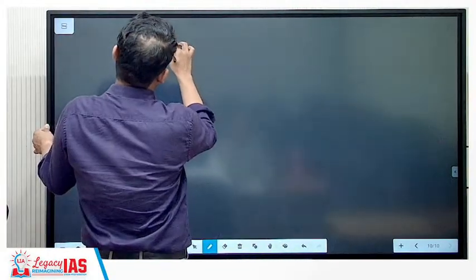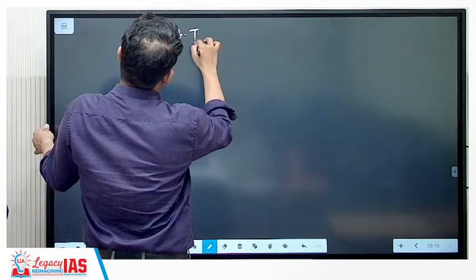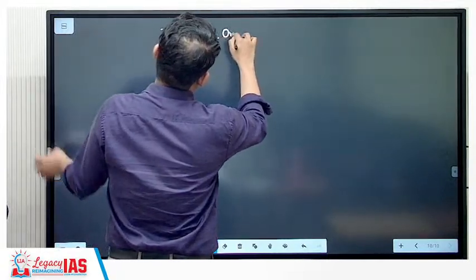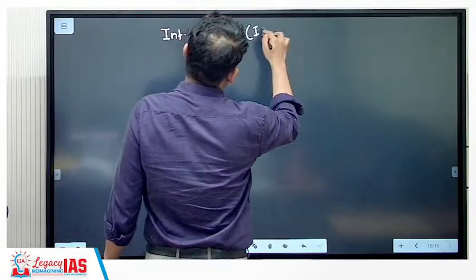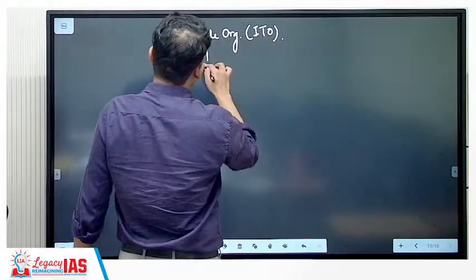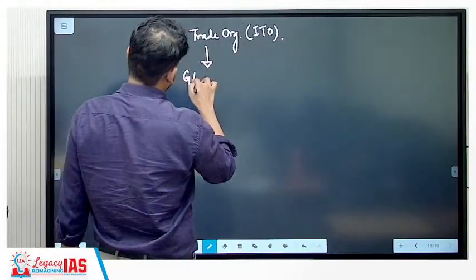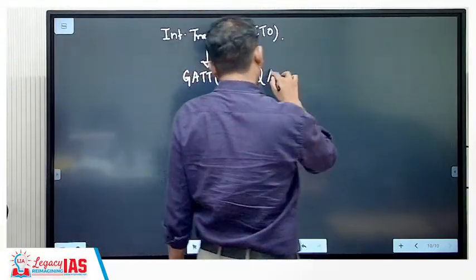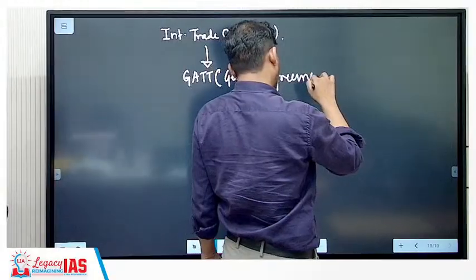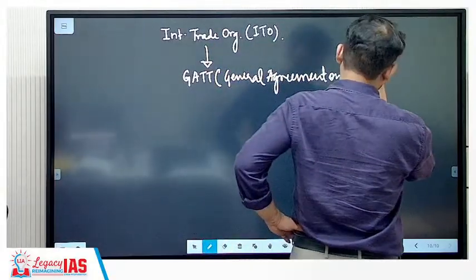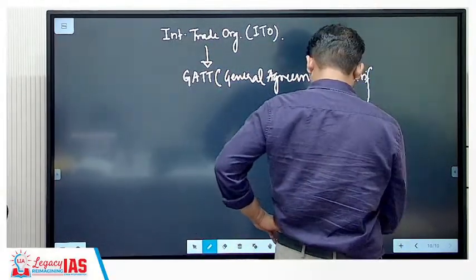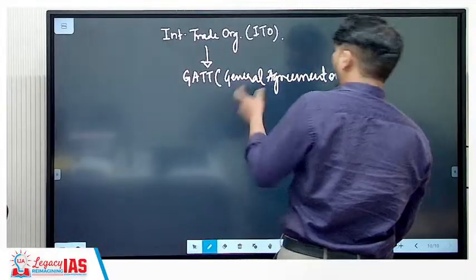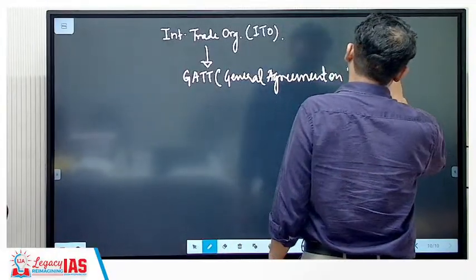A bit of history about the WTO. Previously it was the International Trade Organization, called ITO, immediately after which its name changed to GATT, that is General Agreement on Tariffs and Trade.